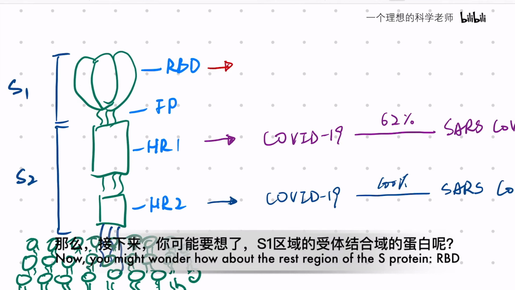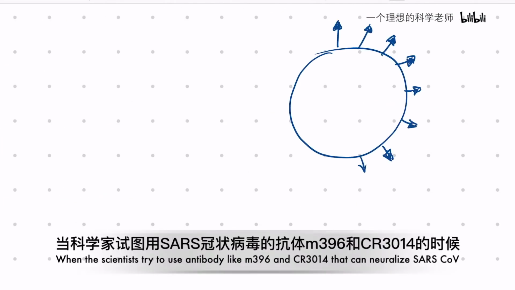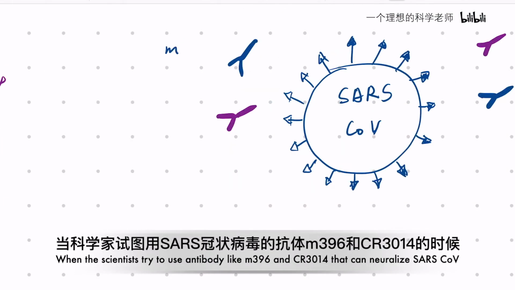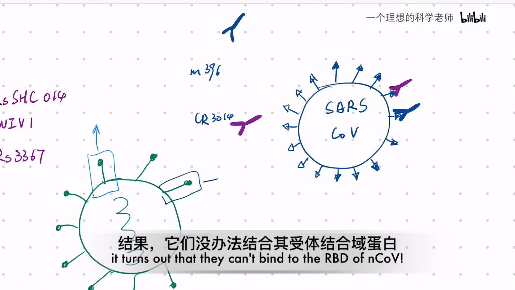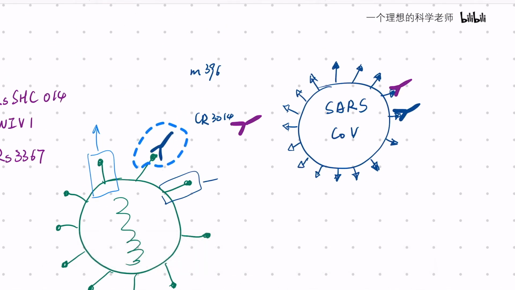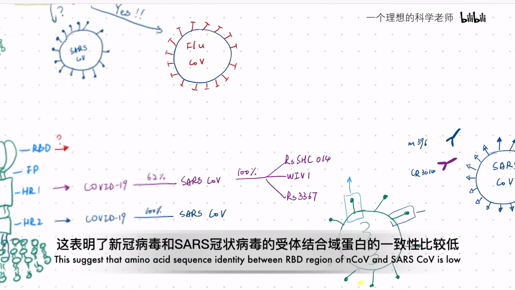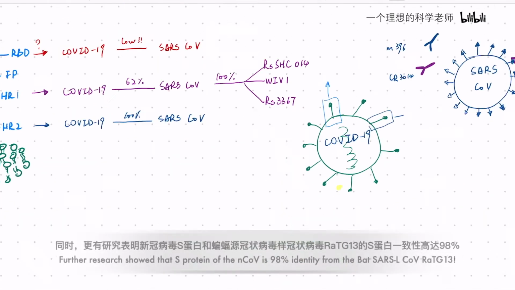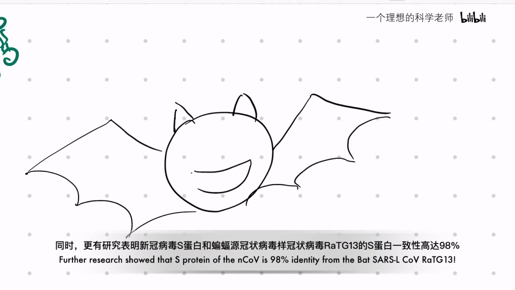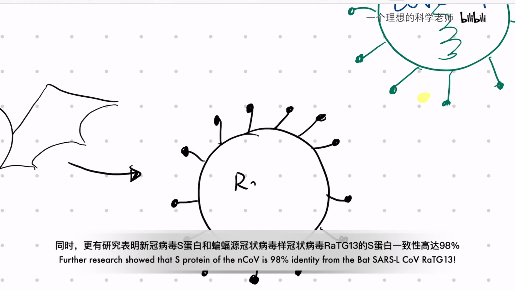Now you might wonder, how about the rest region of the S protein, RBD? When the scientists tried to use antibodies like M396 and CR3014, which can neutralize SARS coronavirus, it turned out that they can't bind to the RBD of the novel coronavirus. This suggests that the amino acid sequence identity of the RBD region between the novel coronavirus and the SARS coronavirus is low. Further research showed that the S protein of the novel coronavirus is 98% identical to that of the bat SARS-like coronavirus RaTG13.